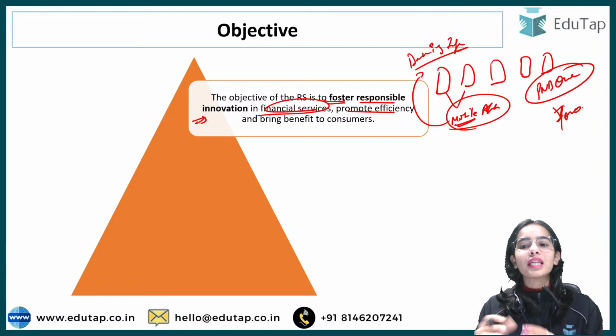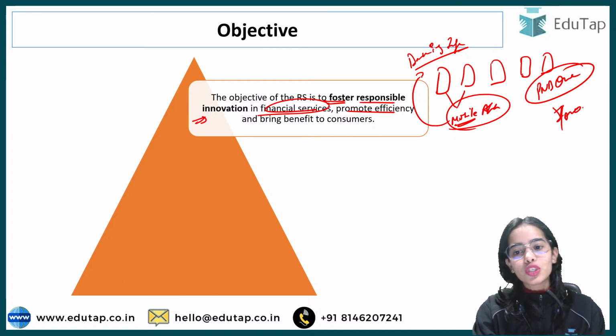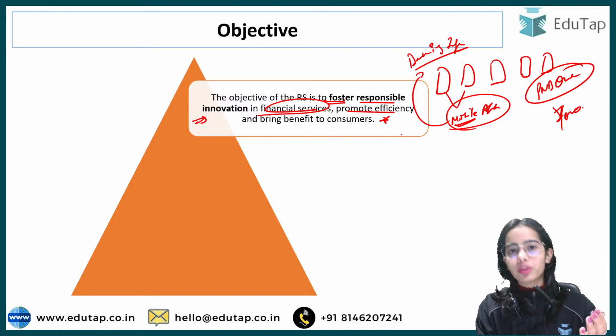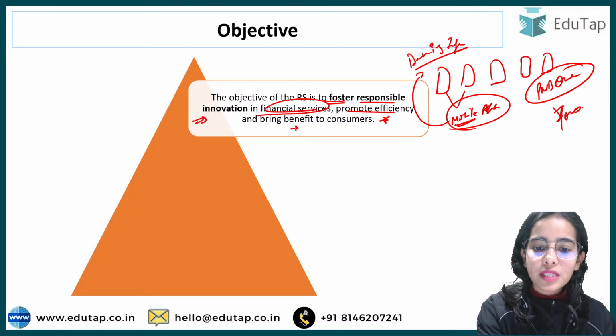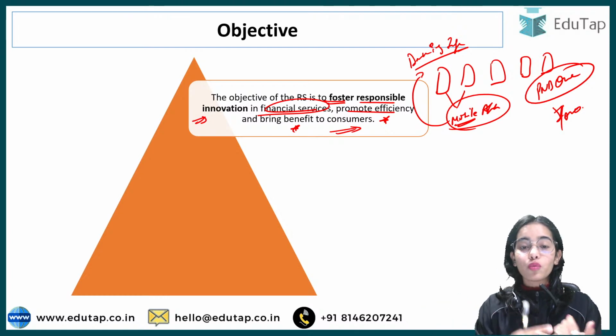This is the facility that has been provided by the innovations that keep on happening. So it promotes efficiency, it saves my time as well as the time of the branch. Also, it brings huge benefit to the customers. So the innovations that you can see around you, the wallets that are there, the payments that you can make easily.